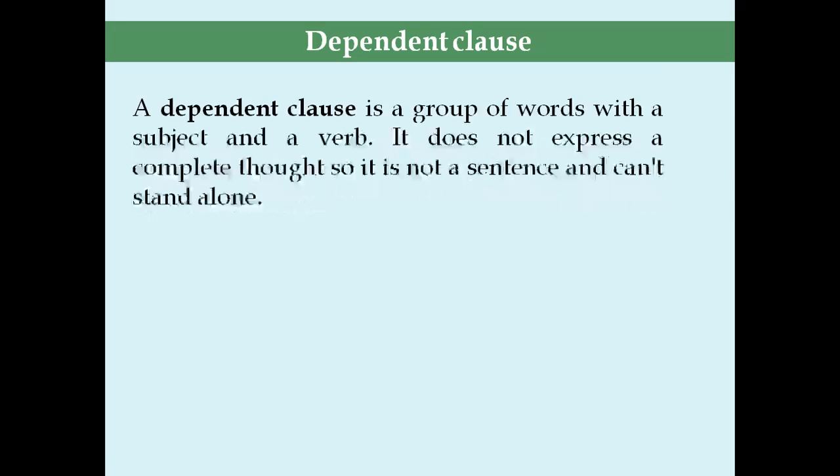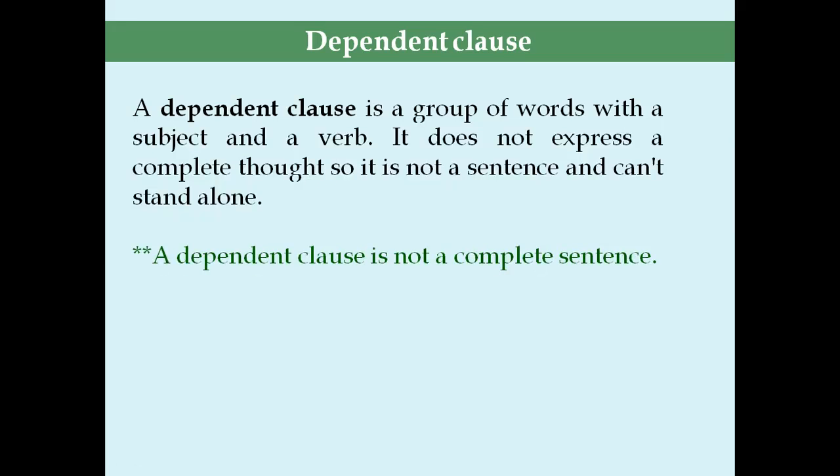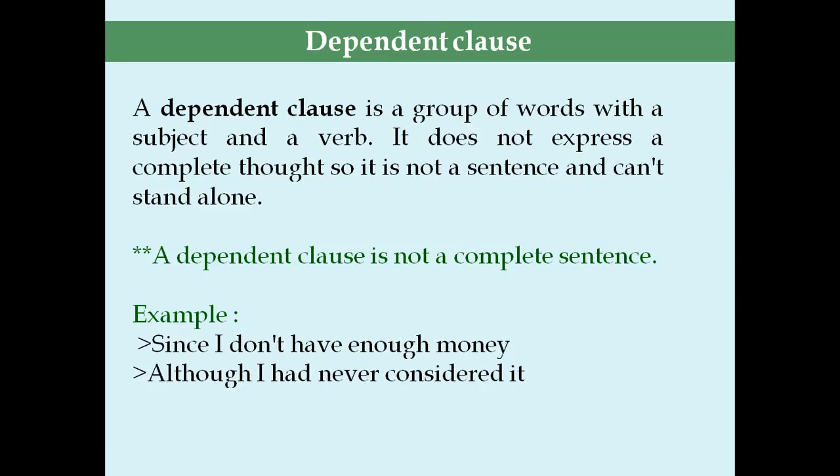Dependent clause. A dependent clause is a group of words with a subject and a verb. It does not express a complete thought, so it is not a sentence and can't stand alone. You should also remember that a dependent clause is not a complete sentence. Example: since I don't have enough money, although I had never considered it, are two dependent clauses.